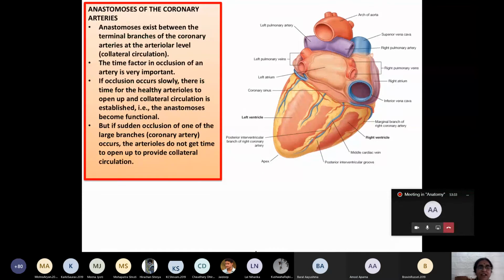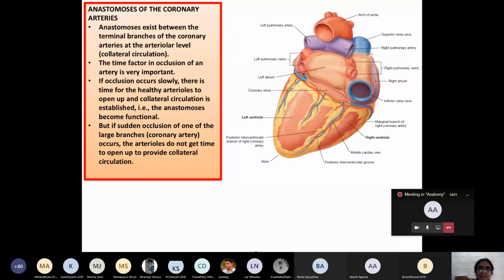Let us go to the anastomosis. Now here comes the point. In the beginning of the class, I said the coronary arteries are not end arteries anatomically, but they are functionally. Functionally means physiologically they are end arteries. So this is related to their anastomosis, and this is a very, very important concept. You should always remember. So I have mentioned it in a sentence, so when I give you the PowerPoint, you can read it and get the concept.